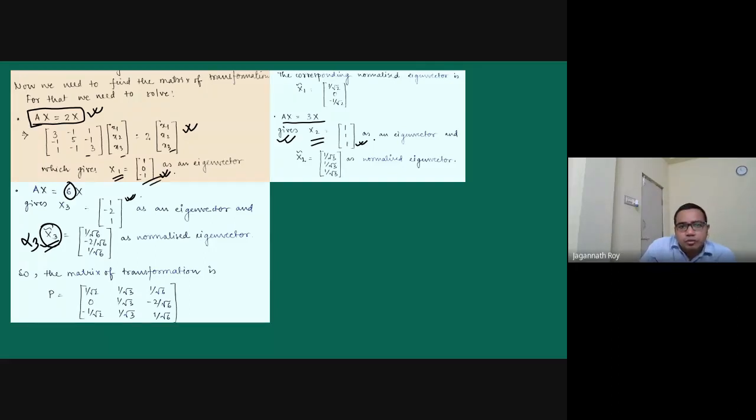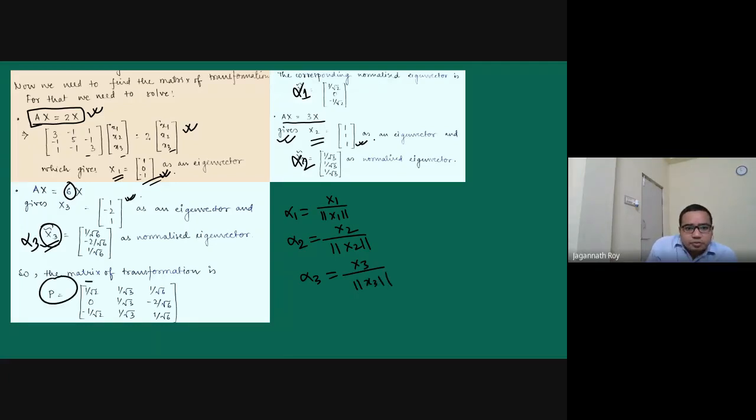And from here, we will get alpha 1 and alpha 2 after normalizing: alpha 1 is x1 by the length of the vector, alpha 2 is x2 by its length, and alpha 3 is x3 by its length.